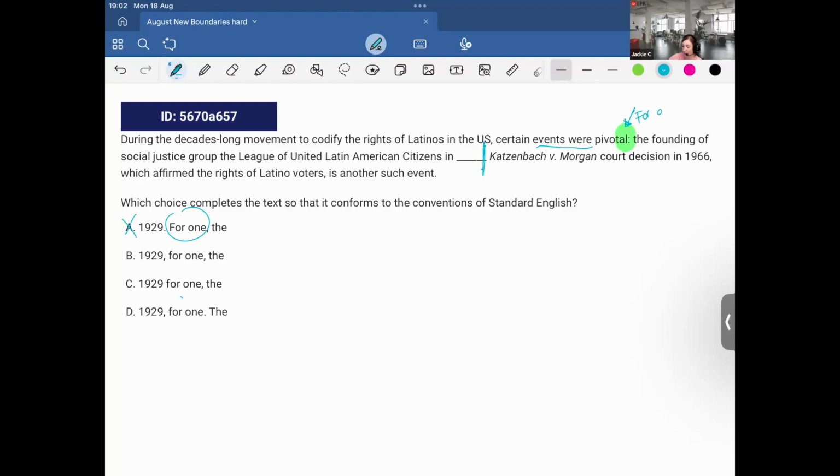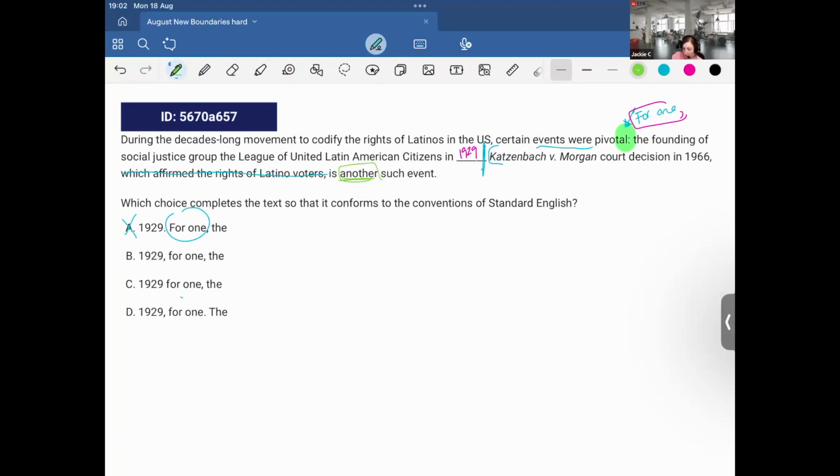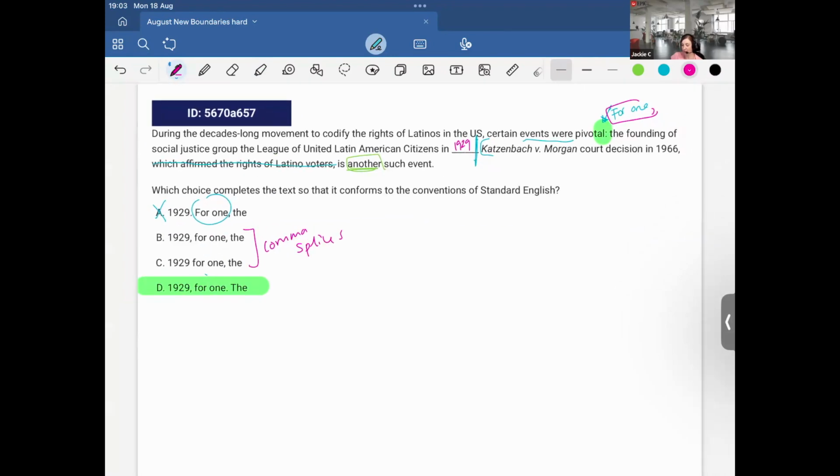If we put for one at the beginning, it needs to make sense. For one, the founding of the Social Justice League of the United Latin American Citizens in 1929, and then Katzenbach versus Morgan, a court decision in 1966, which affirmed, is another such event. Yes, this is also a complete sentence. We can see is another such event. So I have to separate the two independent clauses with a period. These would both be grammatically incorrect, comma splices. Okay, amazing.